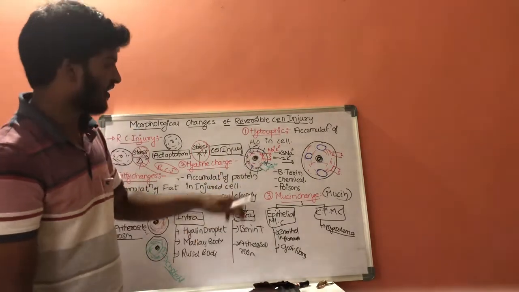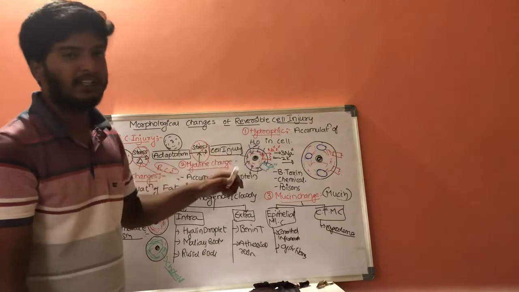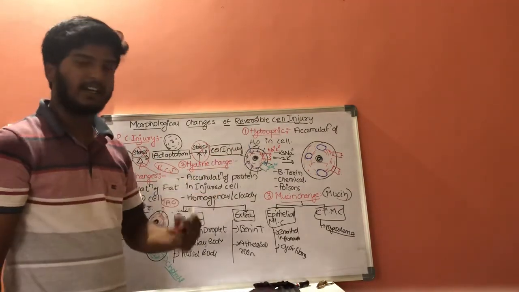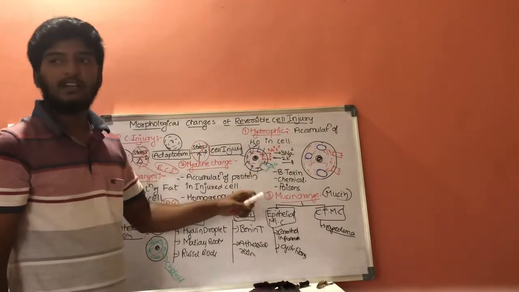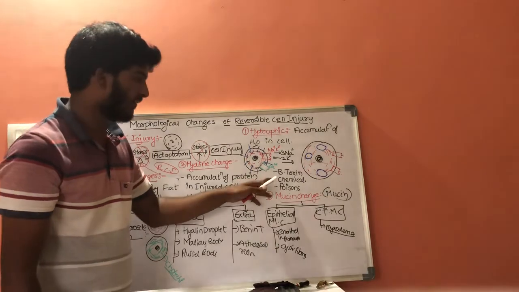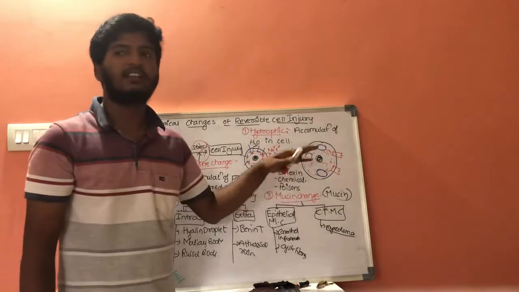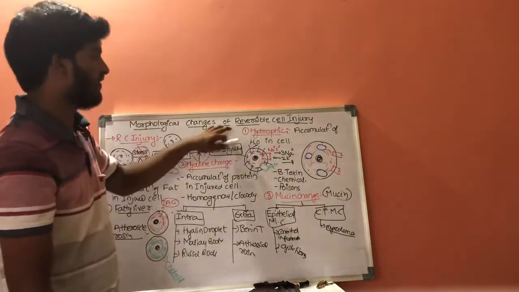When sodium concentration is increased, the osmotic pressure inside the cell increases, and water from outside enters the inner side of the cell. Ultimately the size of the cell increases, which is a morphological change of reversible cell injury.